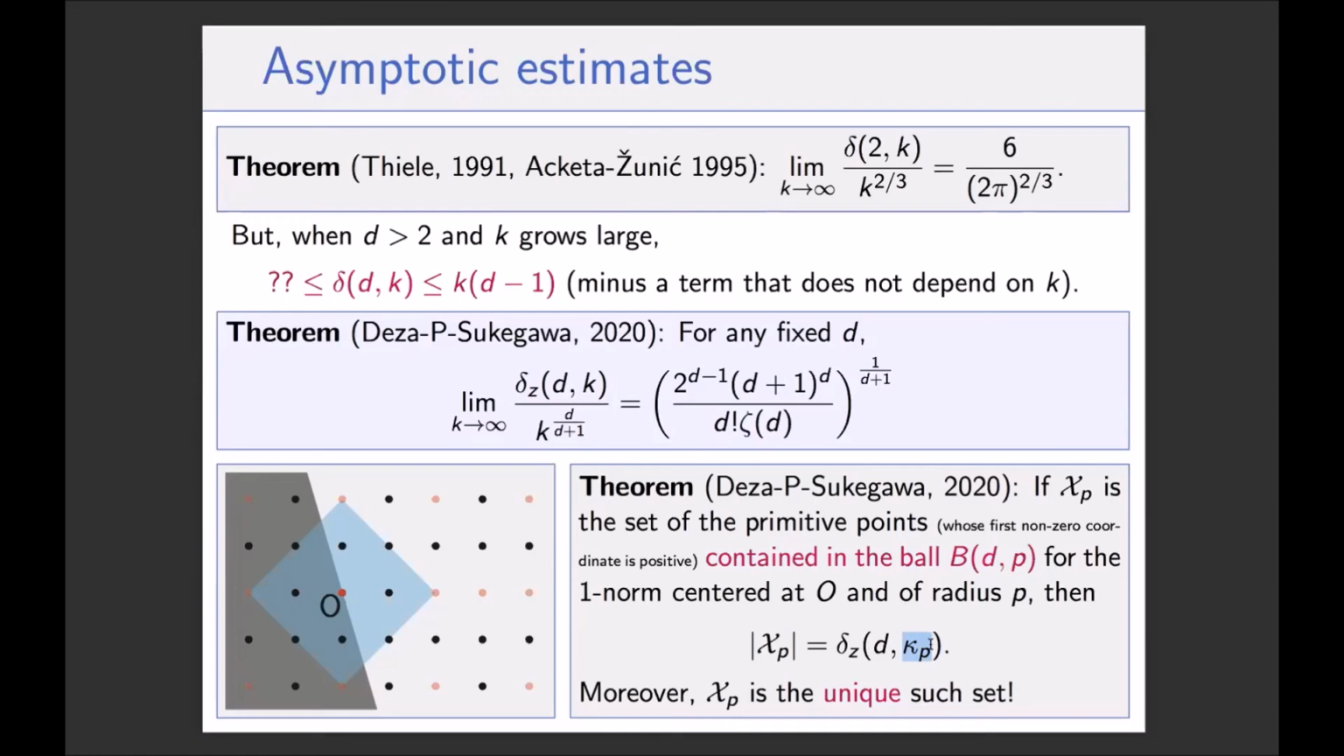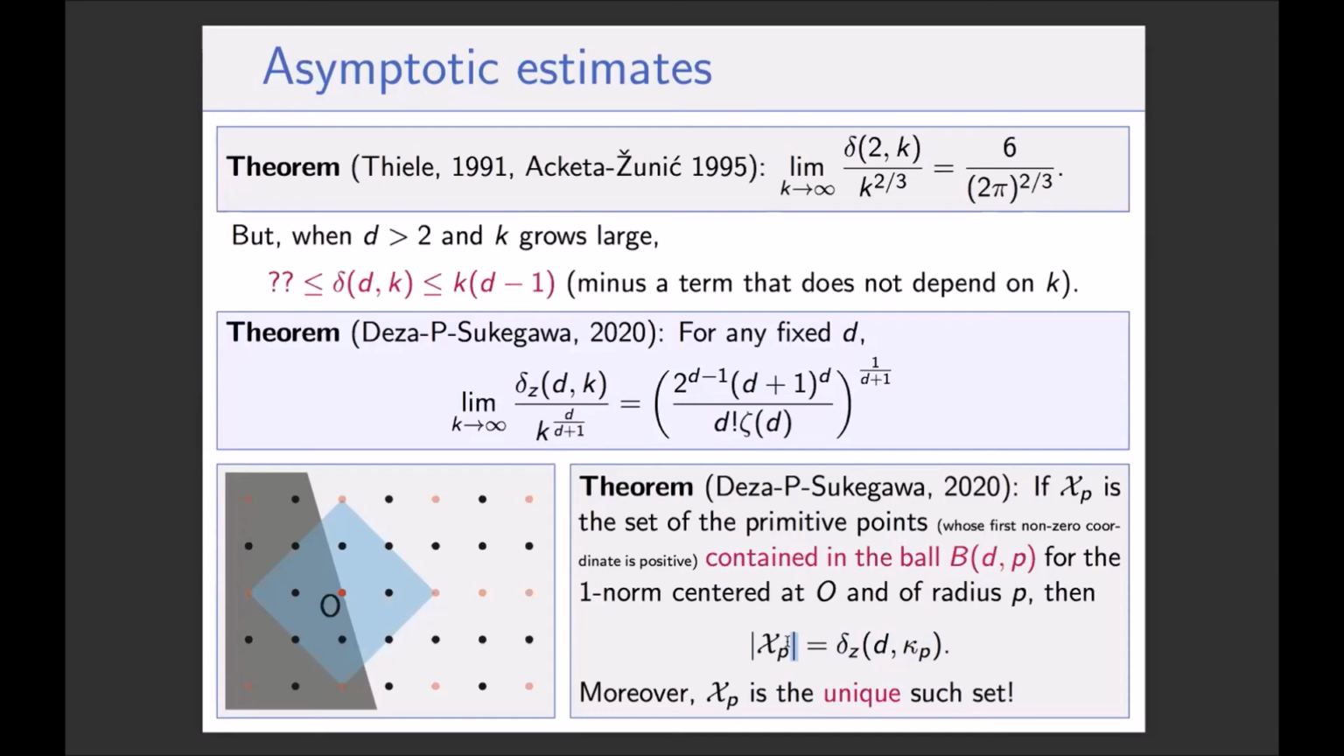So there's a value of k, which is kappa p here, and recall that p depends on the radius of the ball, because if you take a larger ball, you will have a lot of generators. If you take a smaller ball, you have a small set of generators, and the value of kappa will change accordingly. So for some values of k, this kappa p here, we know exactly that delta z d kappa p is this number. And this is the number of lattice points, of primitive points inside a cross polytope.